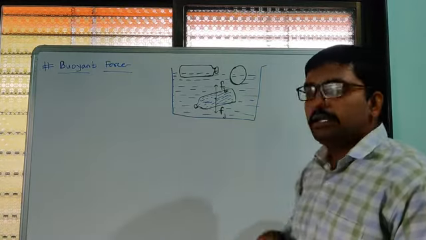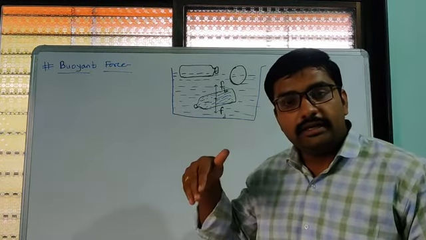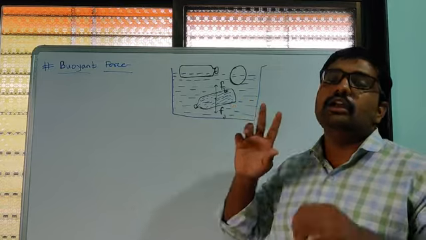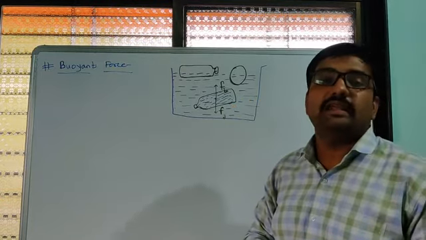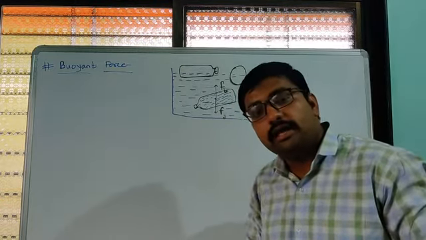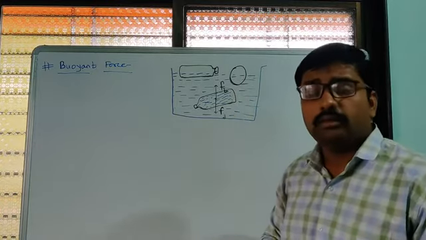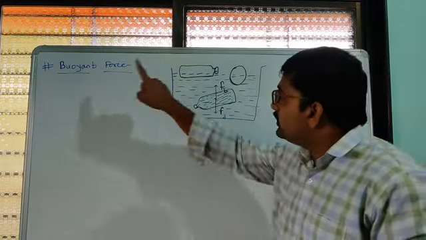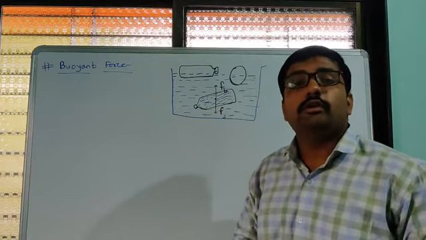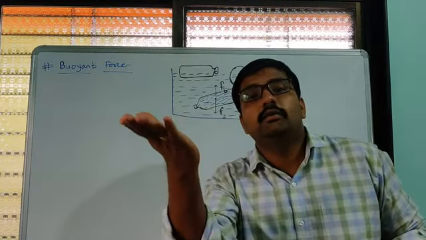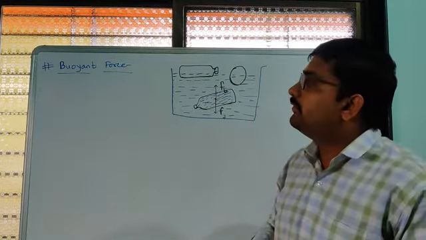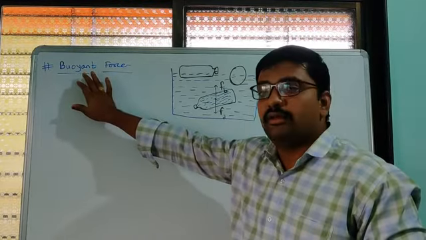Simultaneously, gravitational force acts on us in the downward direction. So both these forces act simultaneously on us. Due to this buoyant force, if we jump in water, we will automatically come to the surface of water. That force is nothing but the buoyant force.